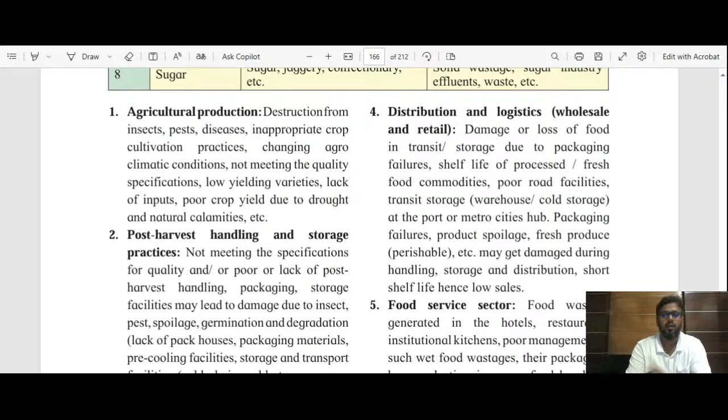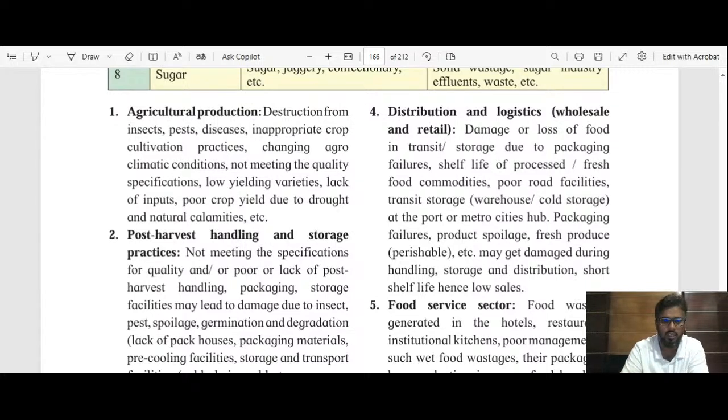When we are producing different kinds of crops in the field, at that time there may be destruction or damage to our crop. Damage means that the crop is converting into waste. And that damage may be due to insect attack, pest attack, or disease attack.